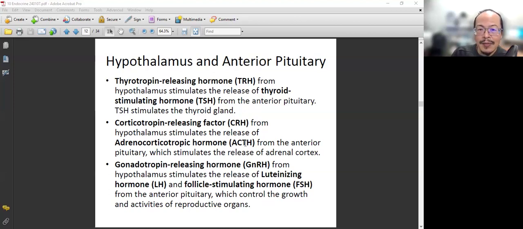Now, when these are produced from the anterior pituitary gland, TSH acts on the thyroid gland. ACTH acts on the adrenal cortex. LH and FSH act on the gonads. In the male, it's the testes. In the female, it's the ovary. So that is it.